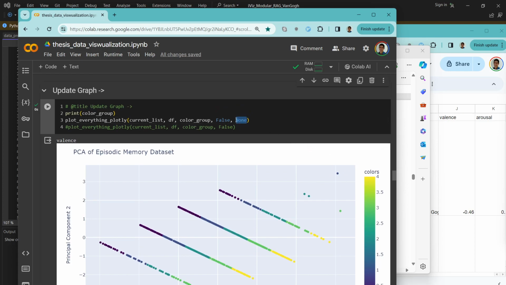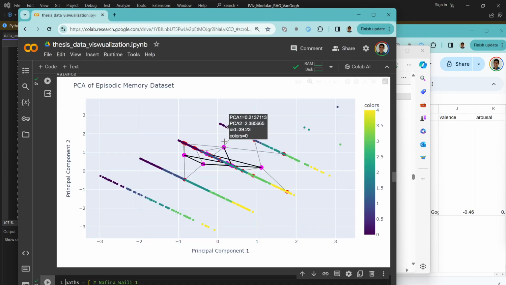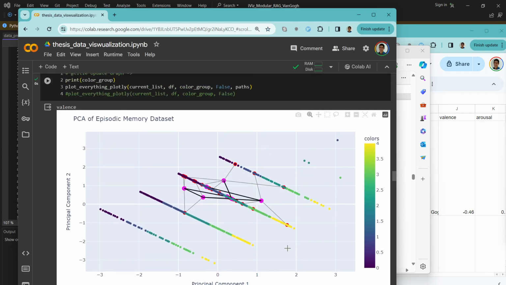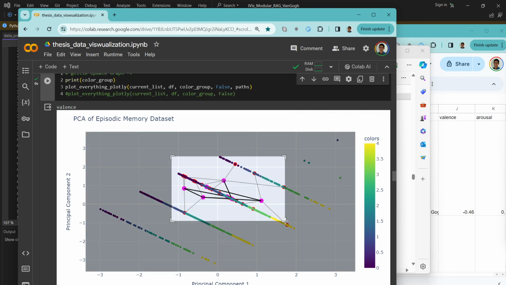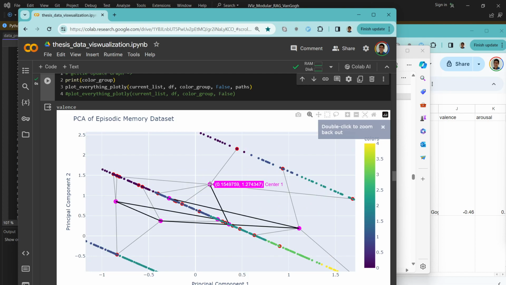The cool thing is that we can also extract the conversations that we have with Van Gogh. Once we go into the chatbot and talk with it, we can extract that information and see the conversation as it happened in the dataset. Here we have center one, which would be the first.